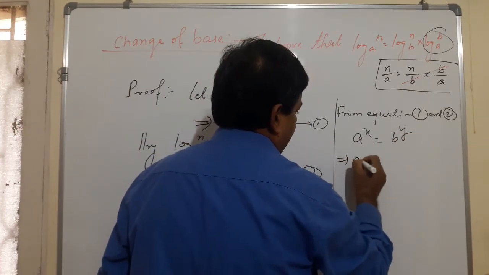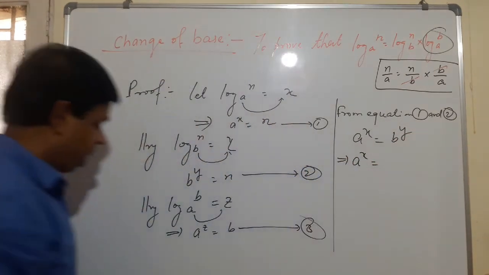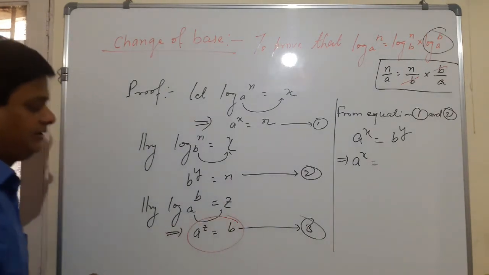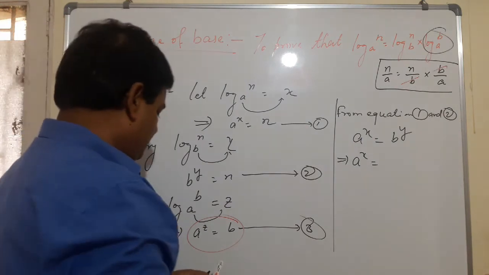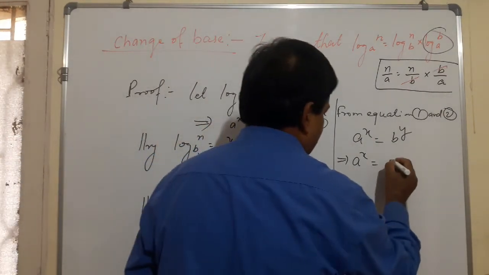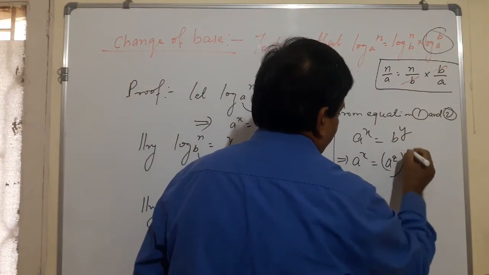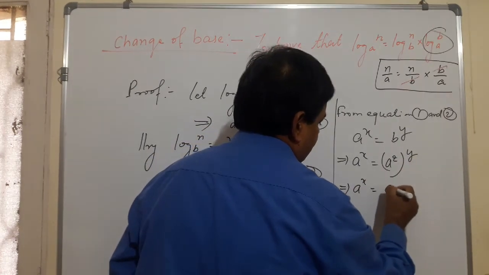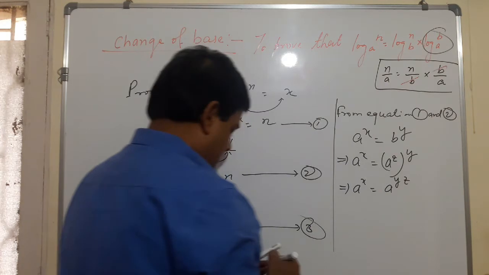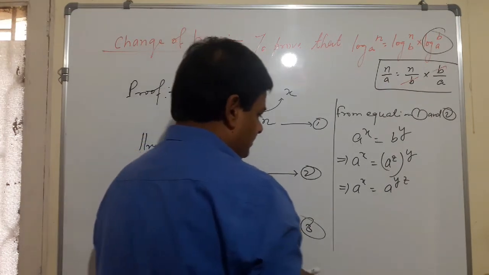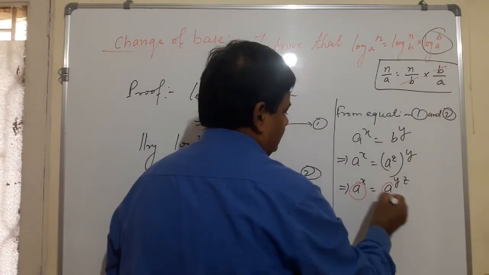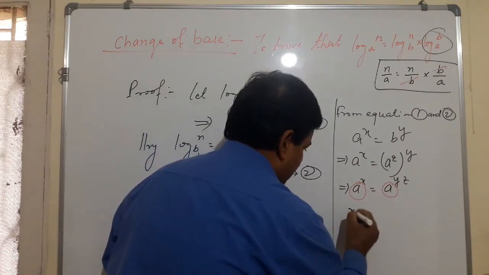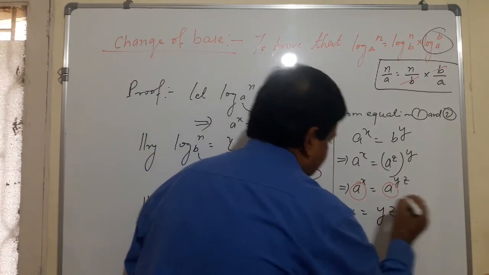It implies a raised to the power x, what is b? b is a raised to the power z. So put here a raised to the power z, here y. So a raised to the power x equals a raised to the power yz. So see here, the base is same, so powers will be equal. So x equals yz.